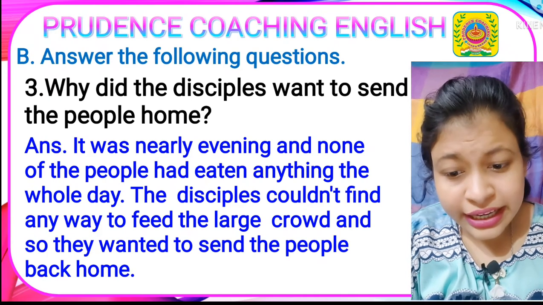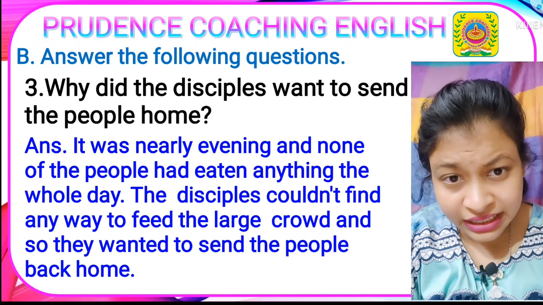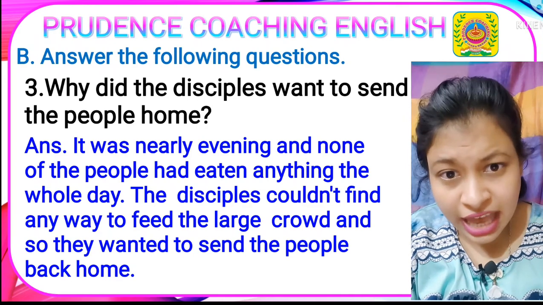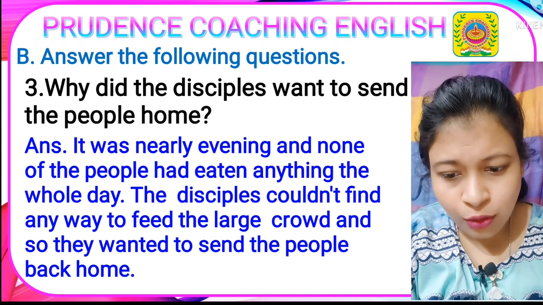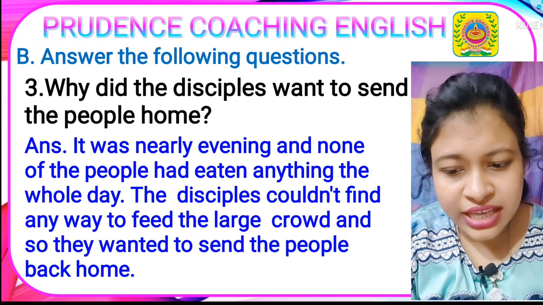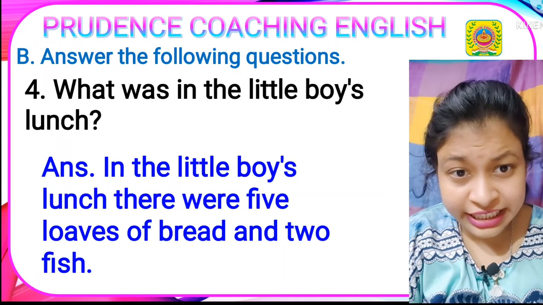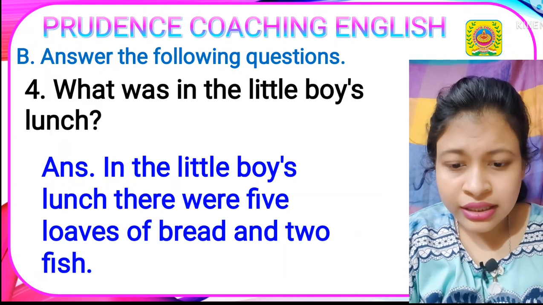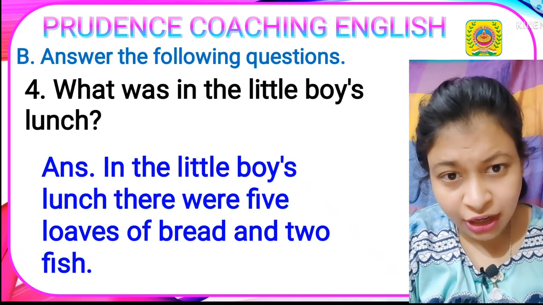Answer. It was nearly evening and none of the people had eaten anything the whole day. The disciples could not find any way to feed the large crowd, and so they wanted to send the people back home. Next question. What was in the little boy's lunch? Answer. In the little boy's lunch there were 5 loaves of bread and 2 fish.